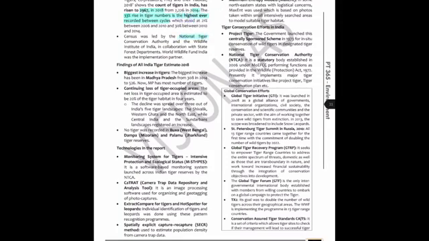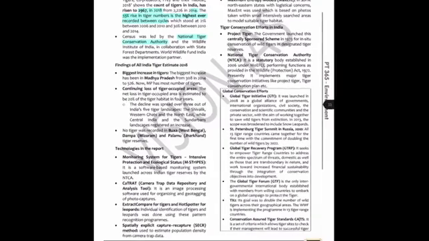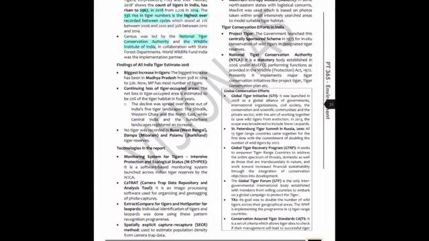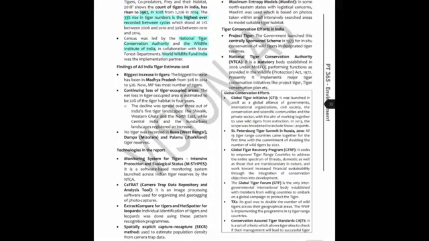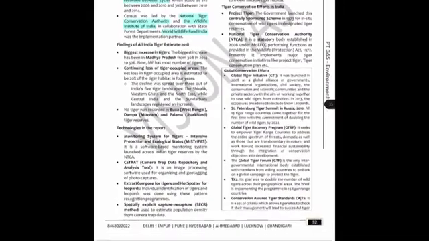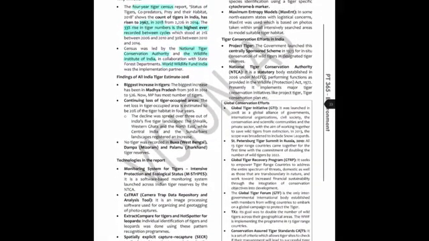Both of these pieces of information are important. It was in collaboration with state forest departments, and World Wildlife Fund India was an implementation partner. Now this fact is important because World Wildlife Fund is not a governmental agency. It is a non-government organization involved in wildlife conservation, and so here you can see that even the non-government sector is helping out the government in the tiger census.